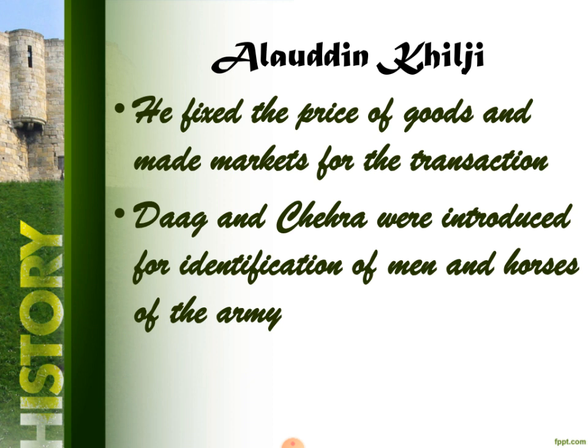Dag and Chehra were introduced for identification of men and horses of the army. Dag means branding of the horses. A record was kept about the horses. Even the identification of the soldiers, Chehra, was maintained in the register because Alauddin Khilji wanted to expand his army. He wanted to conquer all over the world. So he wanted to have a record of soldiers as well as horses in the books.